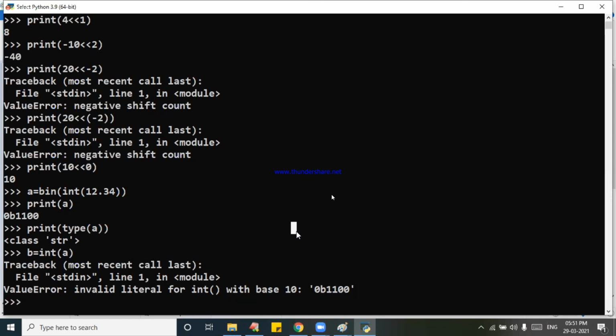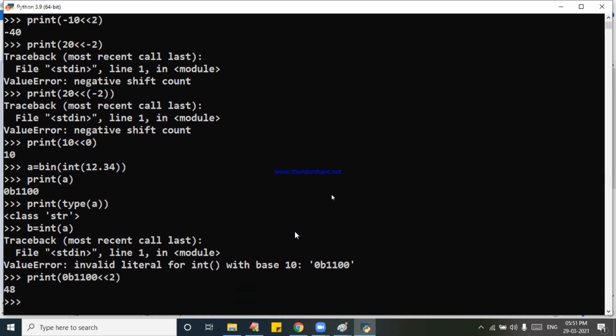Yes, ma. If you try to write this, 1100 double less than 2 like that, you are going to get 48. This is the value of what? This is the value of what?